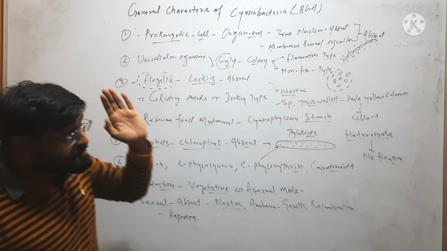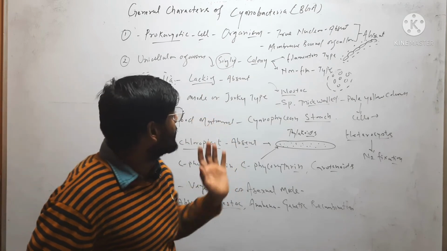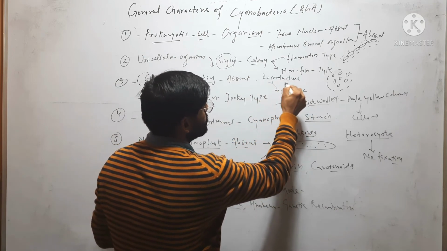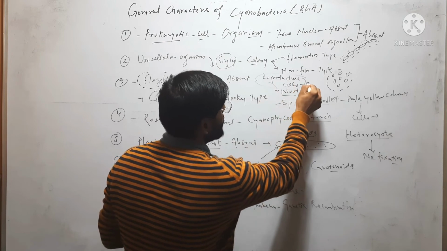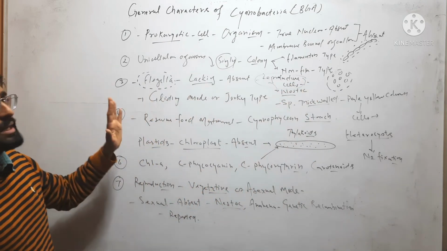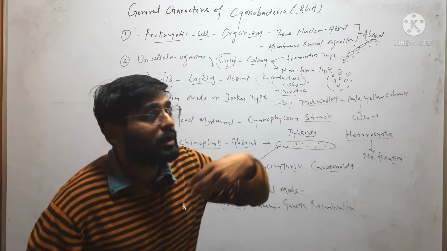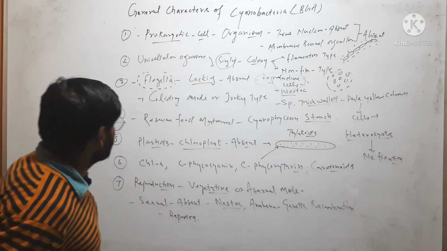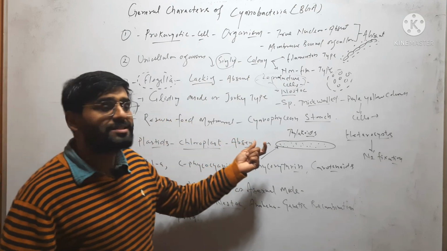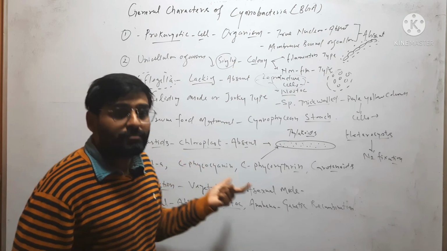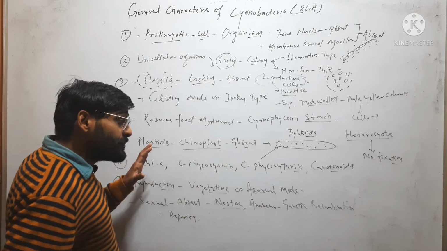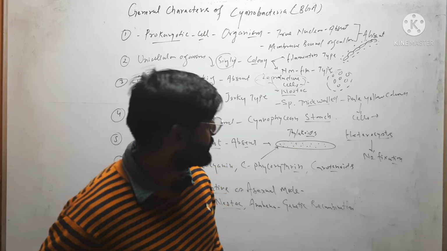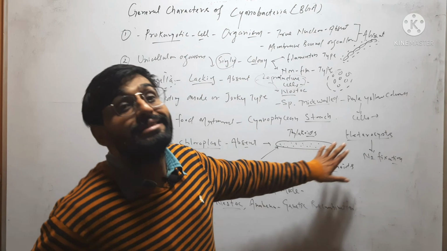Flagella is completely absent in case of cyanobacteria, even in reproductive cells. So locomotion occurs through gliding mode or jerky type of locomotion. Reserve food material is cyanophycean starch. Plastid, we know that plastid is absent. So thylakoids are present, and inside thylakoids photosynthetic pigments are present. So photosynthesis occurs in these thylakoids.